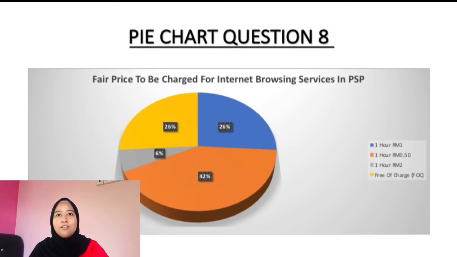Almost half of the students choose 1 hour 50 cents to be charged for internet browsing service in PSP. Number 3, less than a tenth of the students choose 1 hour 2 ringgit to be charged for internet browsing service in PSP. Number 4, slightly over a quarter of the students choose free of charge for internet browsing service in PSP.